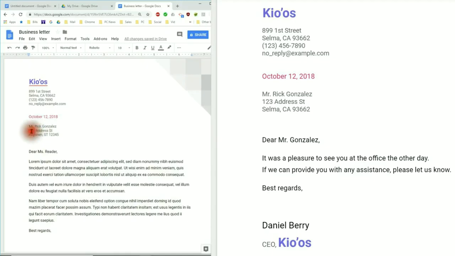And then for the address, we're not going to change that. We're going to leave it as 123 Address Street. But for the city, we're going to change that to the word Selma for the city. For the state, we're going to put California or just CA. And then for the zip code, we're going to put in 93662. And down here, it will say, Dear Mr.